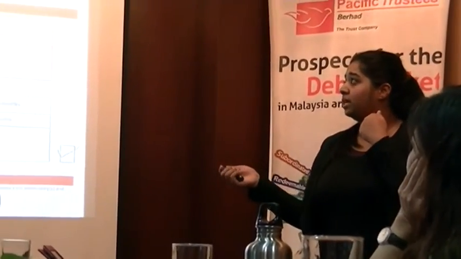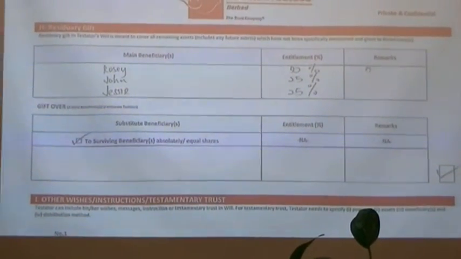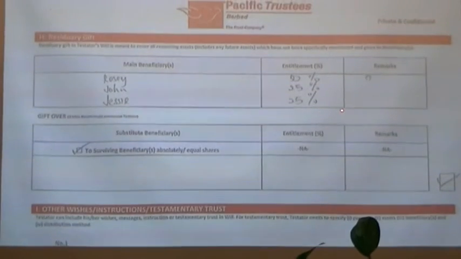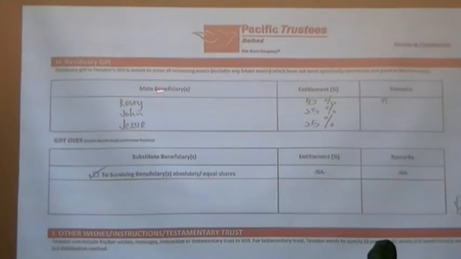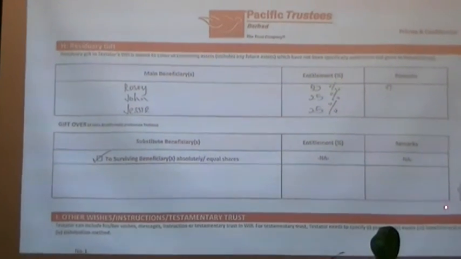So this column here is mandatory. If you see, in our mandatory 4 clauses, they are already applicable to the client. One of the clauses is for residuary. So his instruction is that upon this, he would like to give to the surviving beneficiary. So here, one tick.